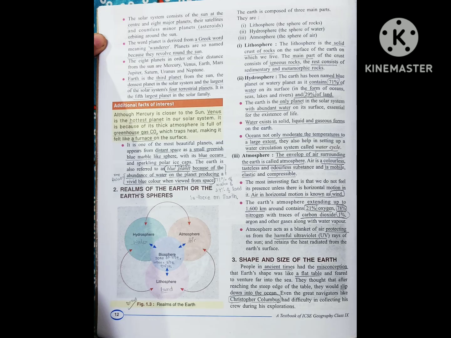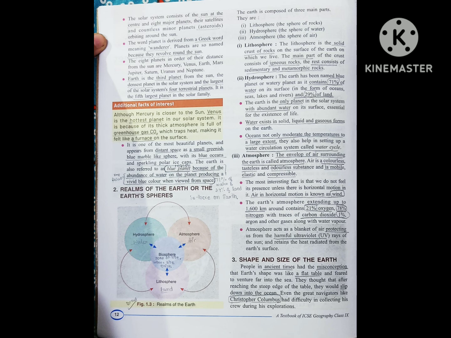So the second point says the solar system consists of the sun at the center and 8 major planets, their satellites, and countless minor planets and asteroids orbiting the sun. As we all know, in our solar system we have 8 major planets that are orbiting around the sun.